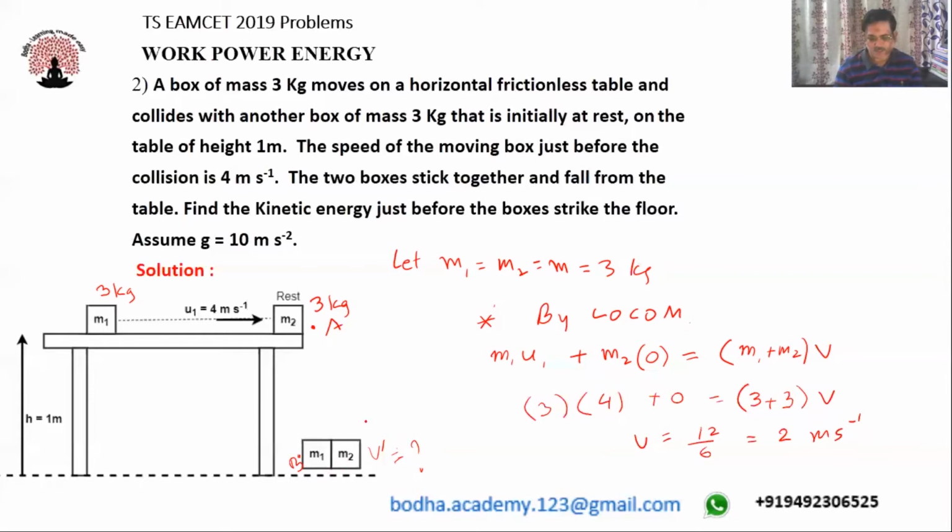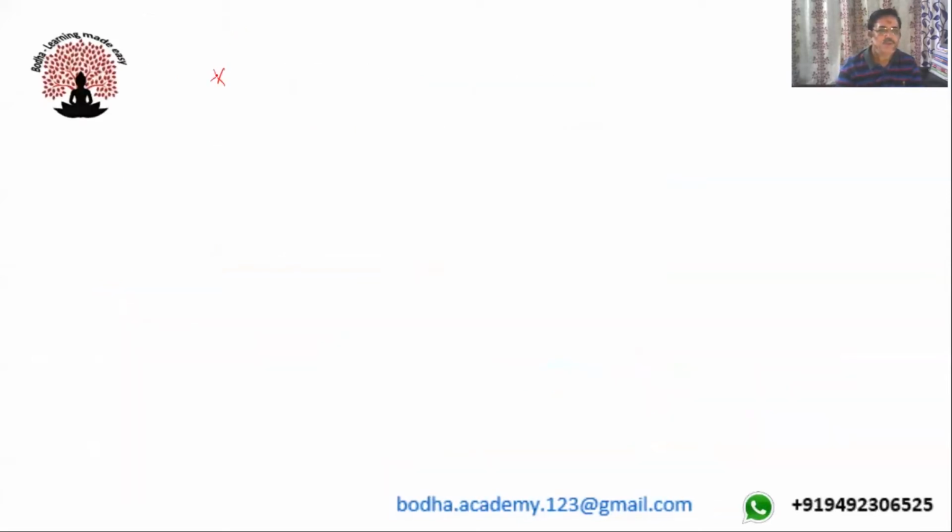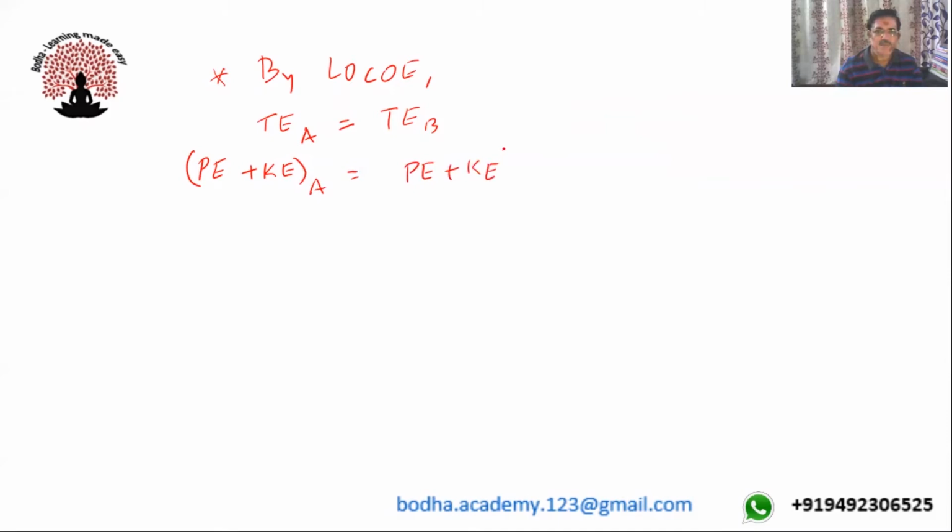And I'll apply law of conservation of energy at A and B. By law of conservation of energy, I can write total energy at A must be equal to total energy at B. Total energy is nothing but the sum of potential energy plus kinetic energy. So potential energy plus kinetic energy at A is equal to potential energy plus kinetic energy at B. Okay.